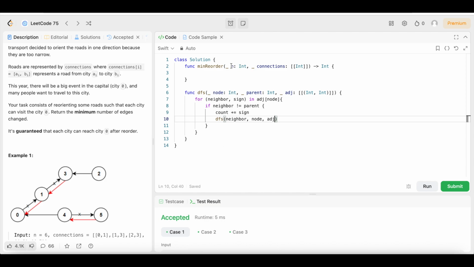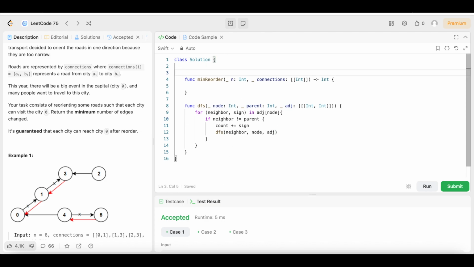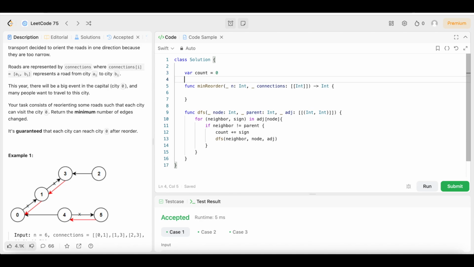Then we're going to come up here. First thing we're going to do, we declare a variable called count, and this is going to keep count of all the edges or rows that we need to change. Then we are going to declare another adj, and set that equal to the same thing, a 2D array of tuples.